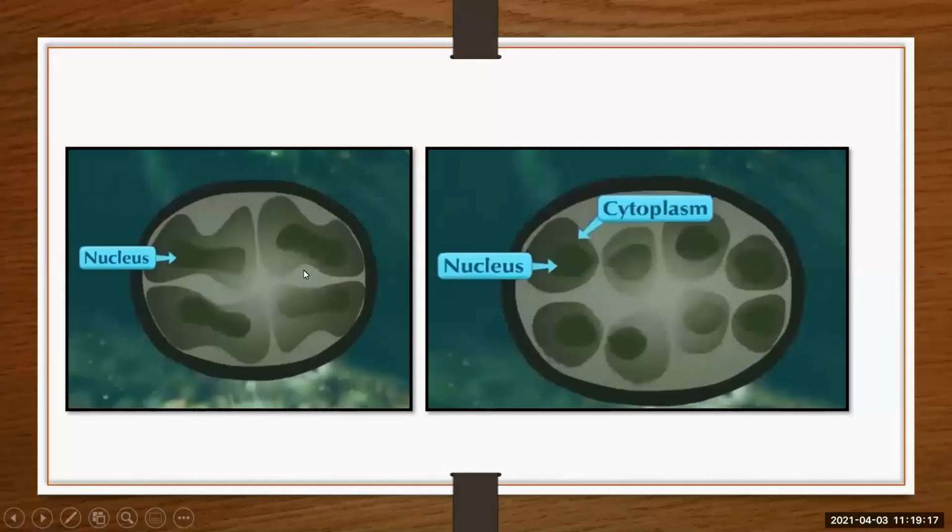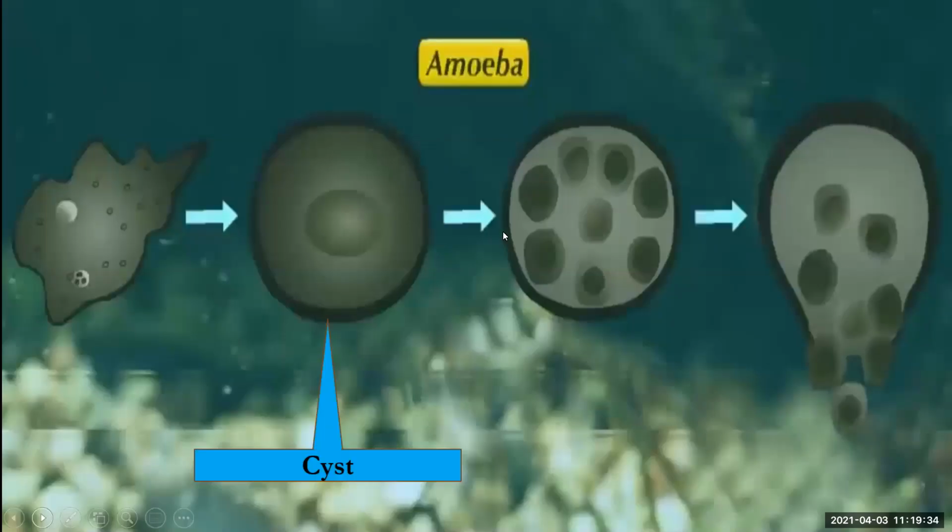And then what happens in unfavorable conditions? He starts dividing himself inside. The nucleus is dividing, the cytoplasm is also dividing, and it forms many amoebulae. Okay. And in favorable conditions, what happens? This cyst breaks open and gives rise to many amoebulae in the environment. That is nothing but the daughter cells.